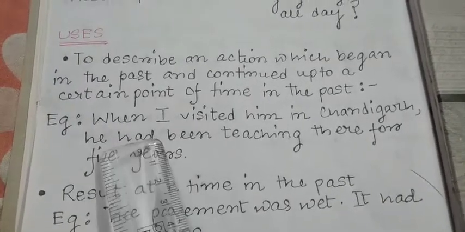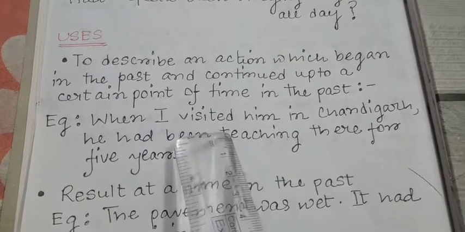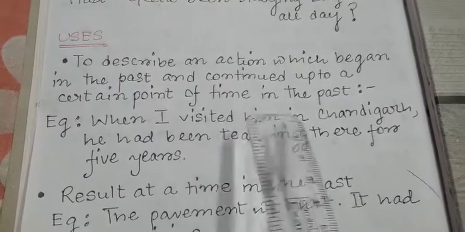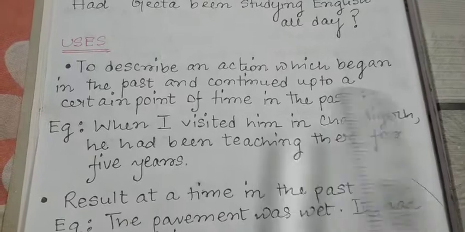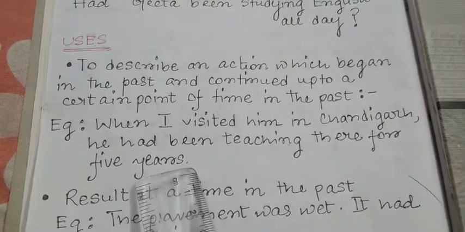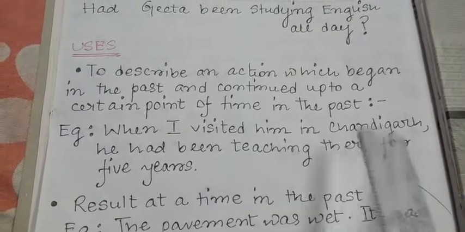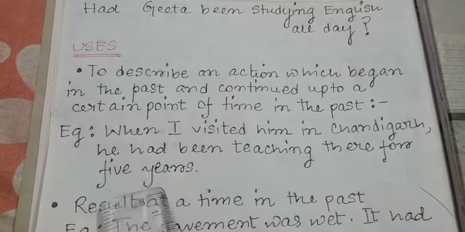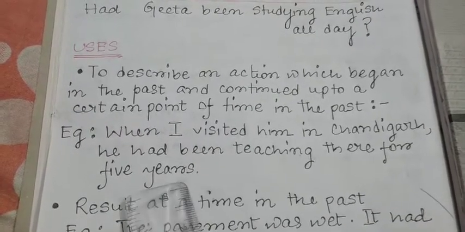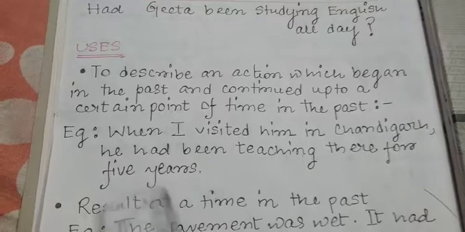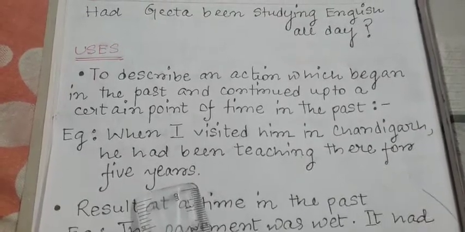That means when I visited him, which is in past tense, at that particular time, he had been teaching there for 5 years. That means already he had completed teaching for 5 years, but presently he is not teaching there.